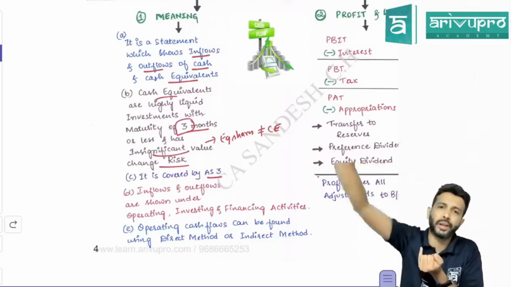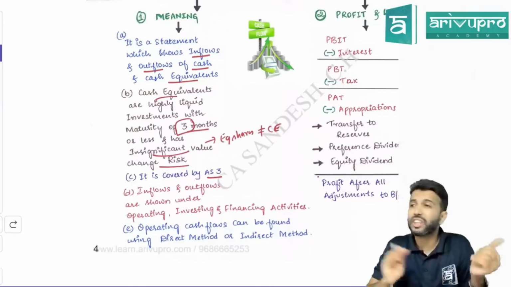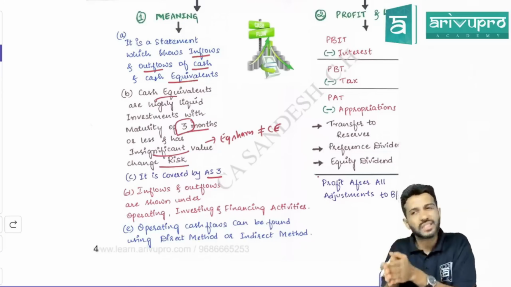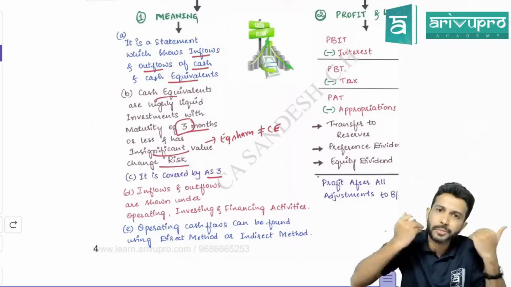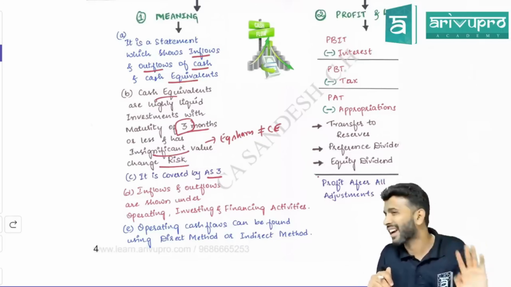Next, you can invest elsewhere outside the organization. Where you can invest, you can buy some other company's equity shares or some other company's debentures. So investment purchased is an investing activity. If you can purchase investment, you can also sell those investments. So sale of investment also is an investing activity.